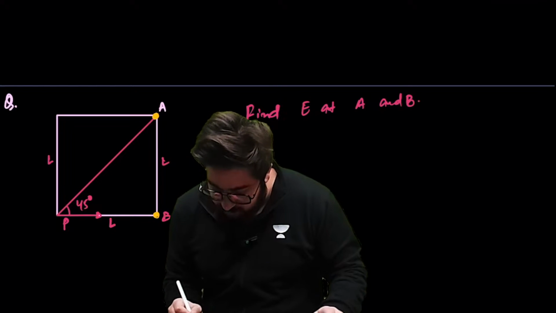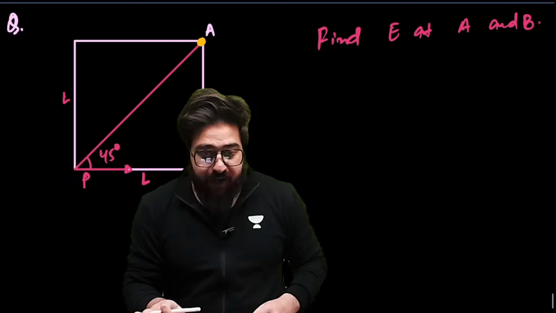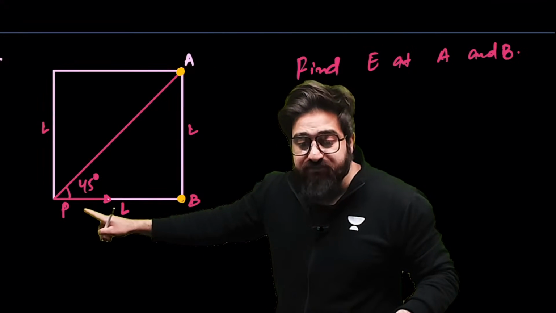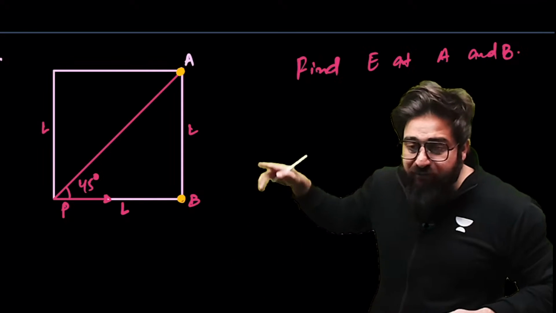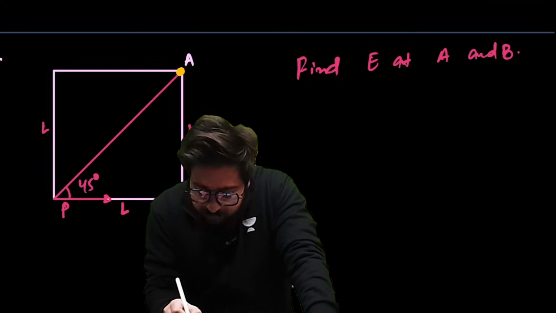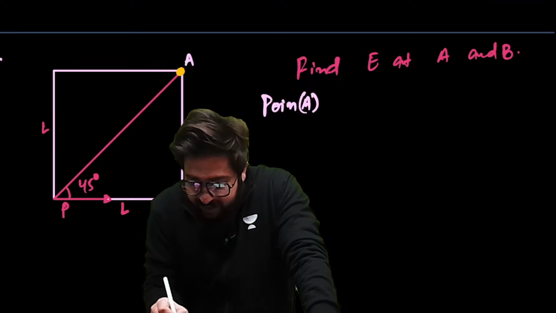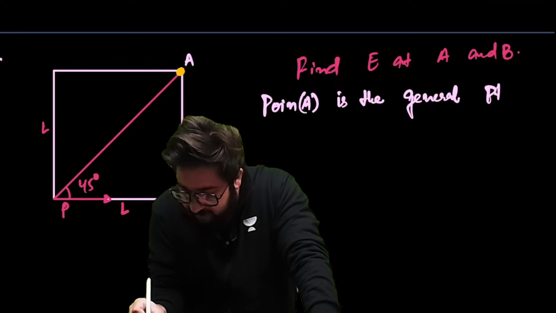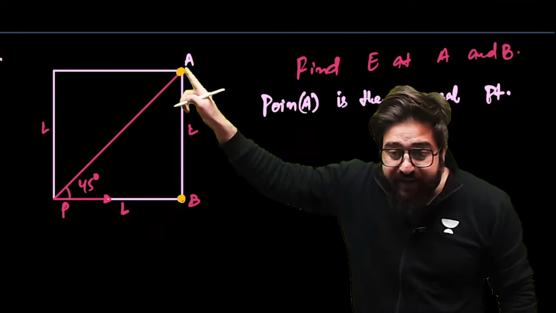See, listen to me very carefully. If you have got the dipole over here, this is the dipole, okay? Because of this dipole, you have to find the electric field at point B and at point A. I have told you, in case of this particular dipole, point A is the general point.